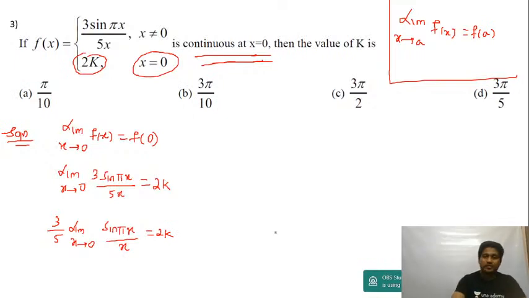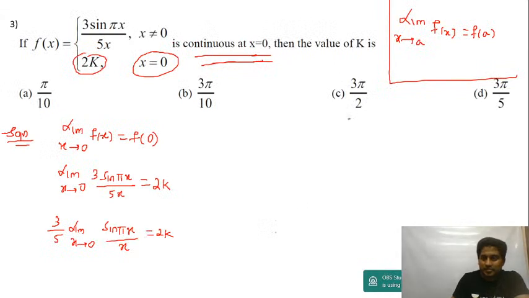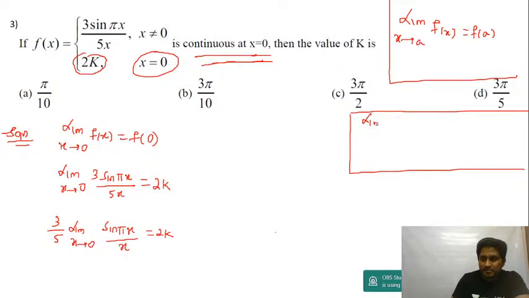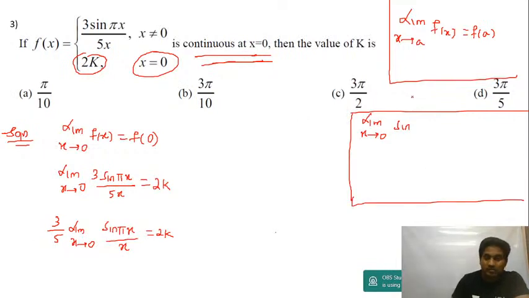Now listen. Let me tell you here itself, listen. When you have limit x tending to 0 of sine x by x, by the sandwich theorem, this will be equal to 1. If I write limit x tending to 0 of sine x by x is equal to 1, that is the sandwich theorem, right?